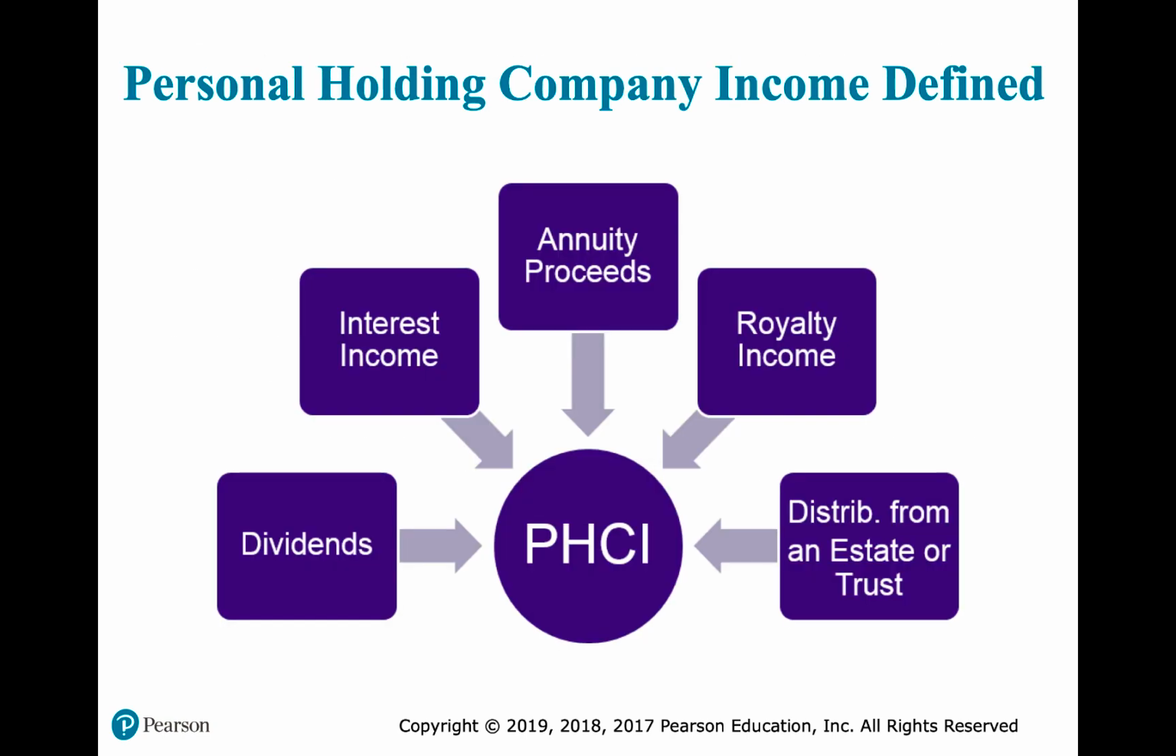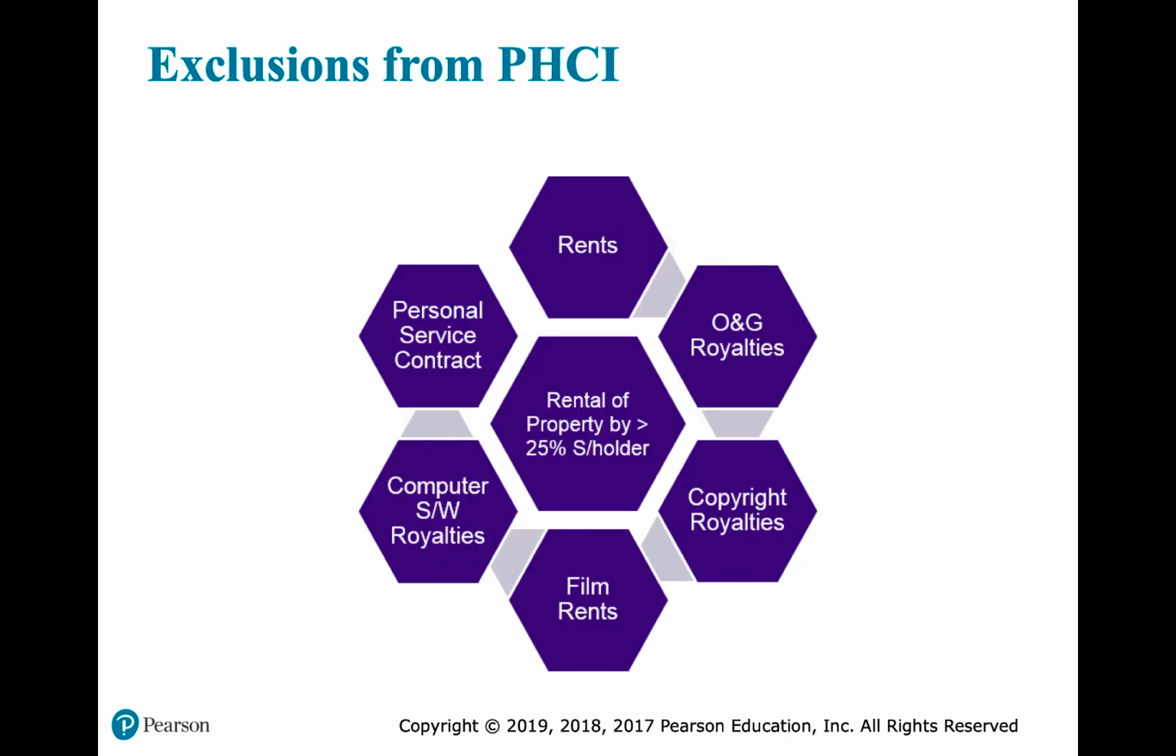Okay, so personal holding company income is going to include dividends, interest income, annuity proceeds, royalty income, and distributions from an estate or a trust. All right, so these are what we normally think of as passive, right? We don't go out and work for these. The corporation doesn't go out and provide services to earn this type of income. This is personal holding company income, but there are some exclusions here.